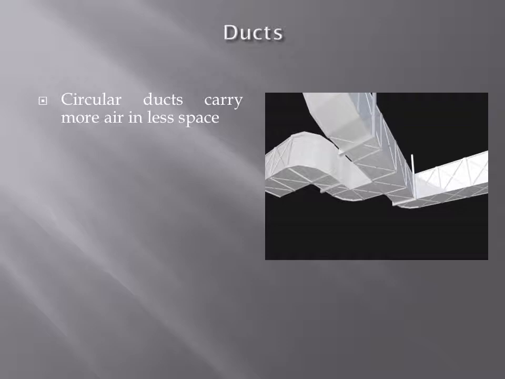And the return duct. These ducts carry air from the room. After conditioning, the air becomes hot after flowing inside the room.